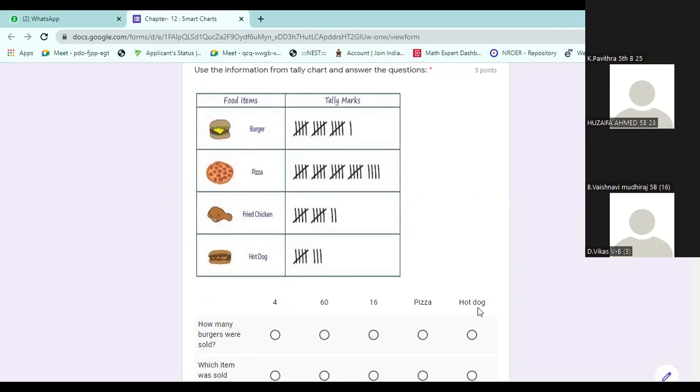Next one. Use the information from the tally chart and answer the questions.